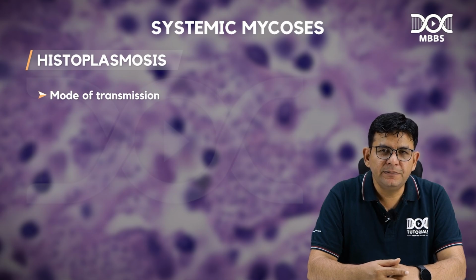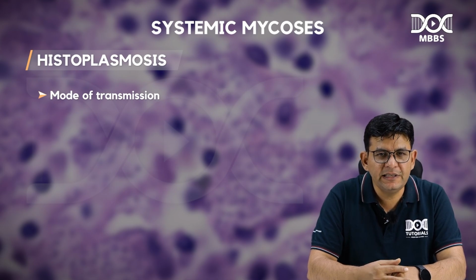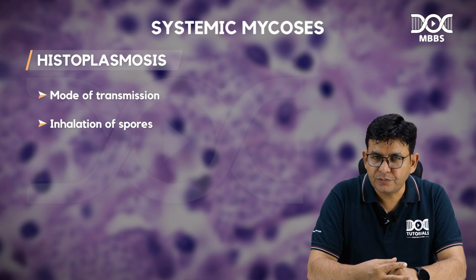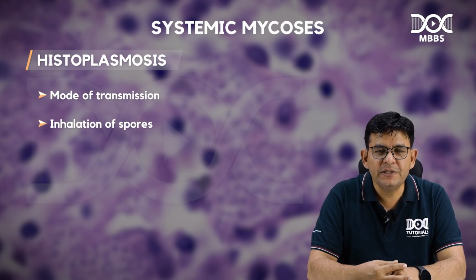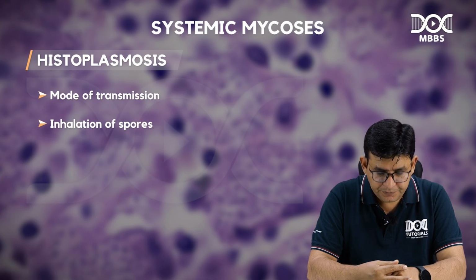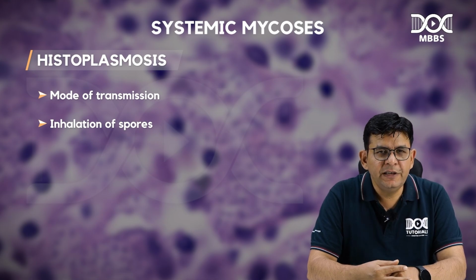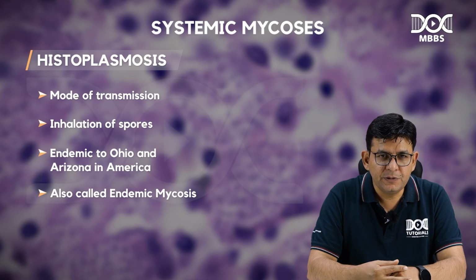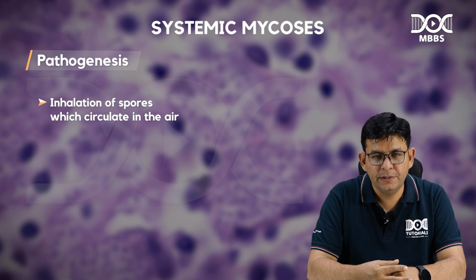Now, telling about the sequence of how the infection happens: guys, the same sequence is followed for all of them. And what is that sequence? The inhalation of the spores, which happens in most of the dimorphic fungi. These inhaled spores might be from where? From the fecal material of certain birds, poultry birds and so on. This fungal infection is endemic in the regions of Ohio and Arizona in America, so this is also termed endemic mycosis. This is also termed what? Endemic mycosis.